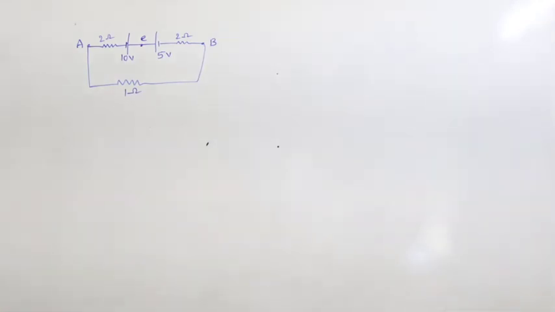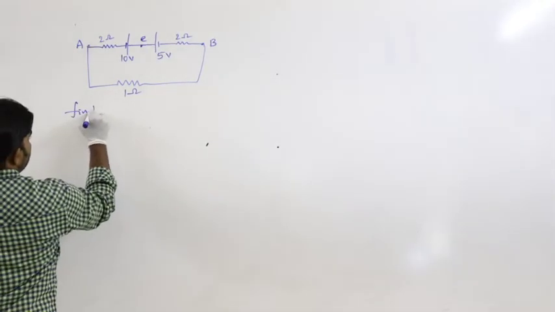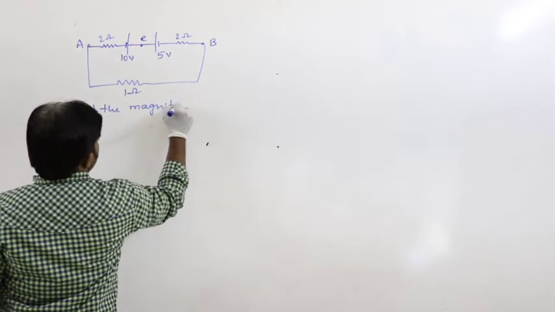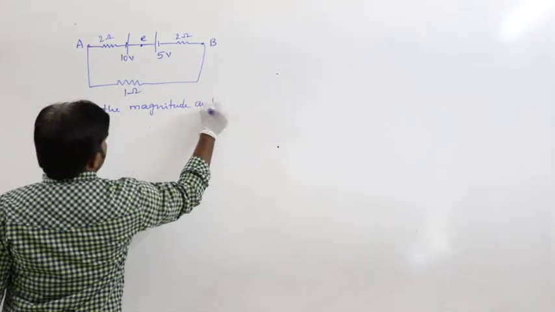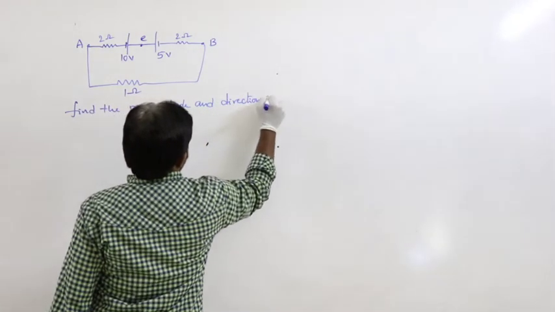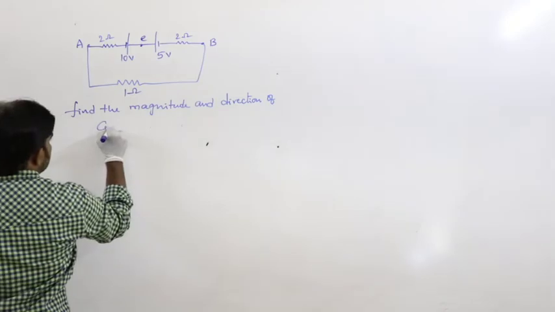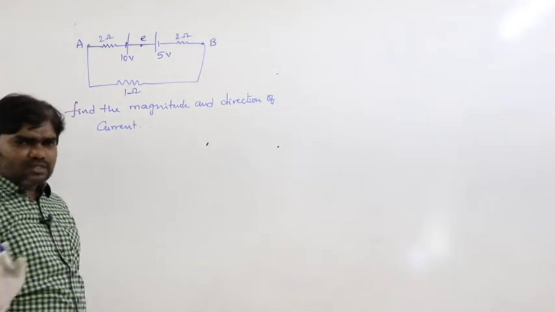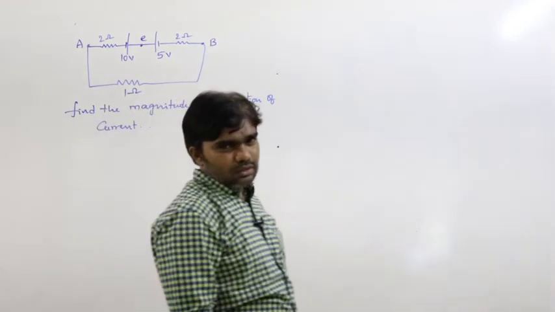So the question is to find the magnitude and direction of current. Generally, what is the direction of the current?